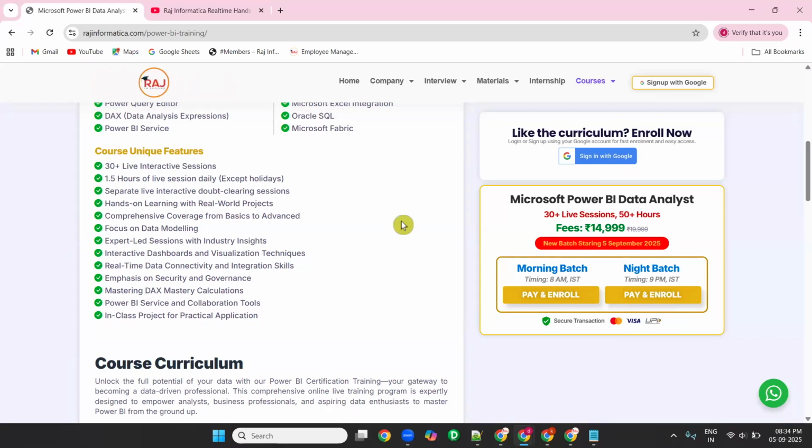DAX is again mandatory. Without DAX, you won't be able to do it. DAX is more of a formula based language. So you have to learn it. It's part of Power BI.